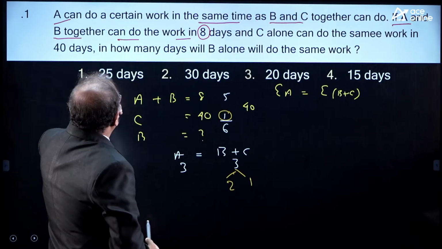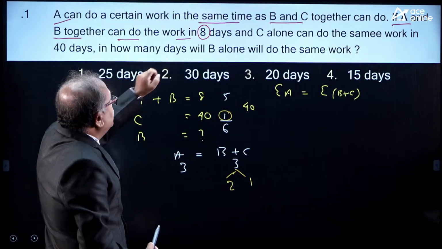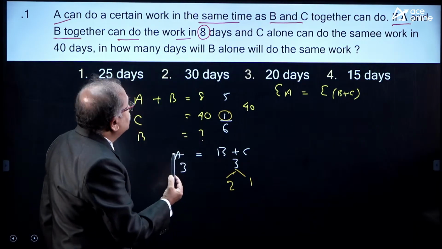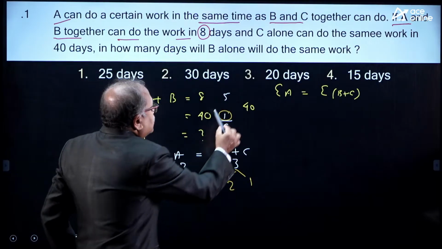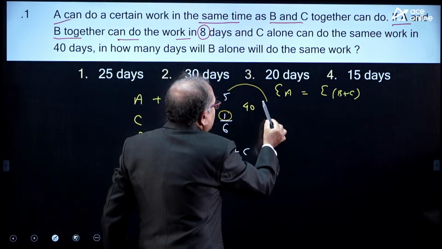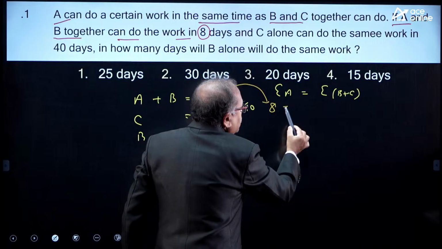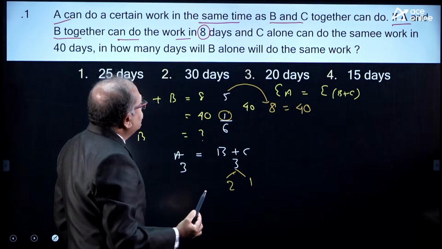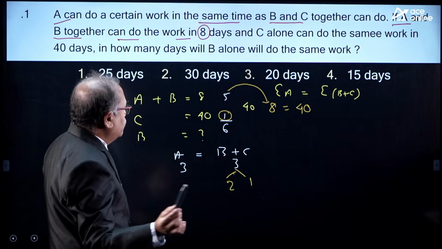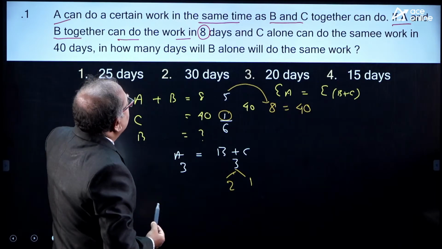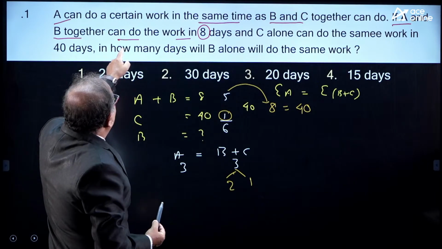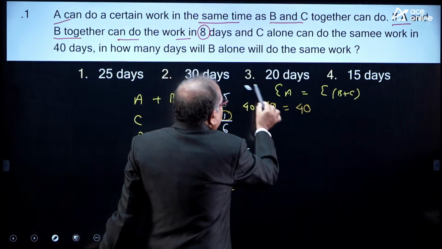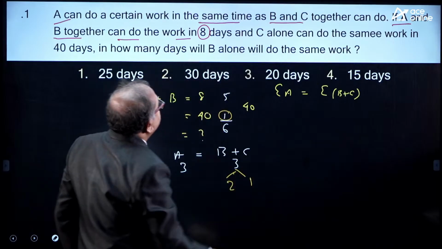Now it is mentioned that they together worked for 8 days. Who? A and B. That means the efficiency is 5, A plus B. If they work for 8 days, 40 units are completed. No, no, no, one minute. A and B together can do the work in 8 days. Okay, it's not that efficiency.